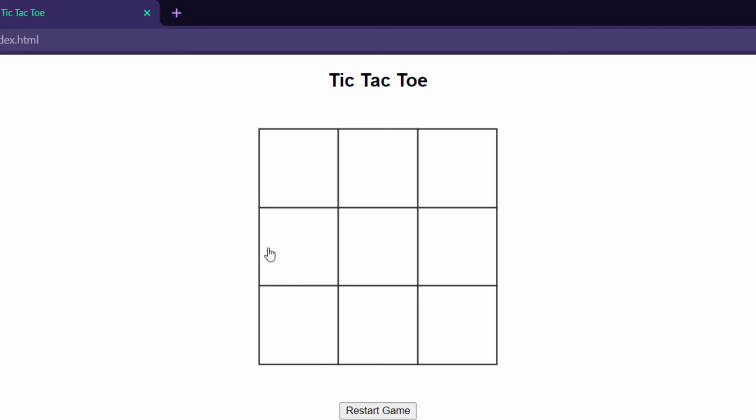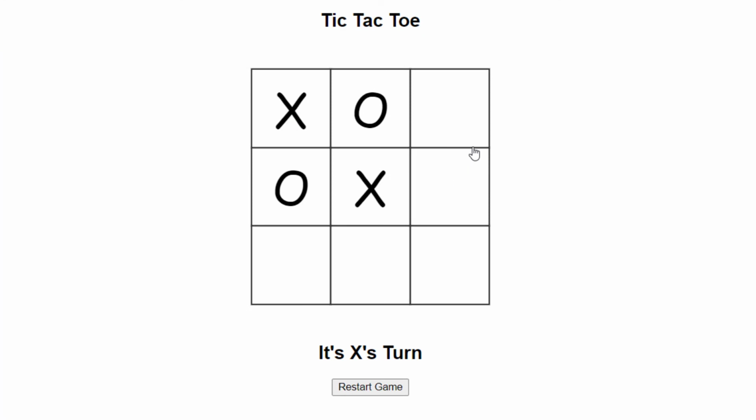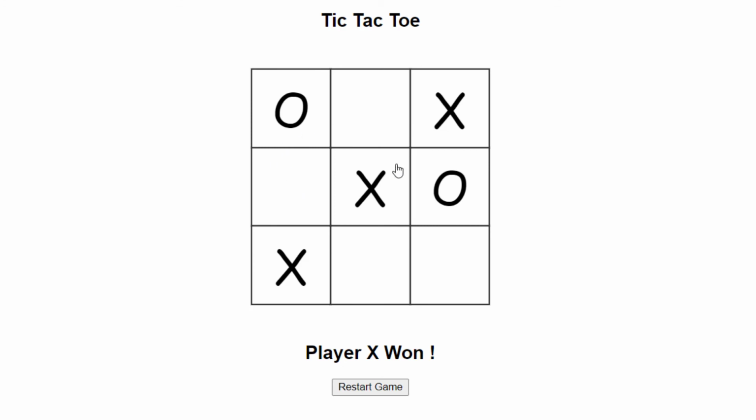Let's just give a last check on our game. X turns, O turns, X, and boom. Yeah, player X1, and when we try to click on the other cells, nothing happens. When we click on restart game, we restart the game from the beginning, and it's working very smoothly. So we have player X1. This is why it's not working anymore.